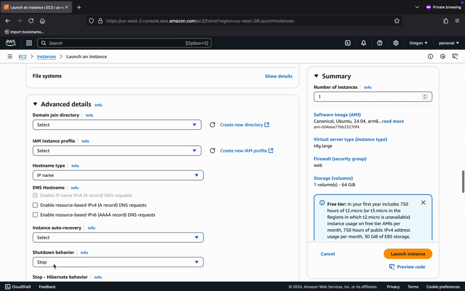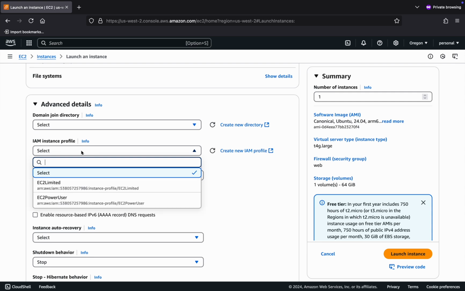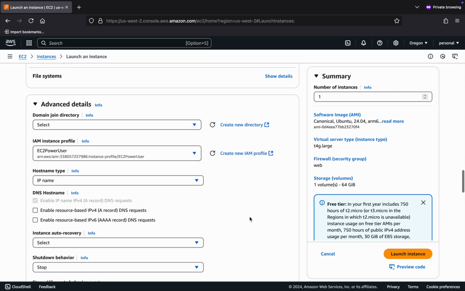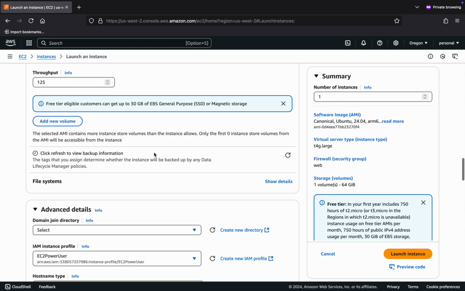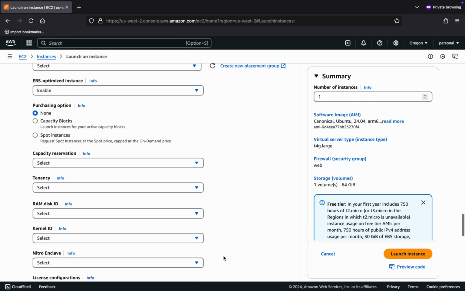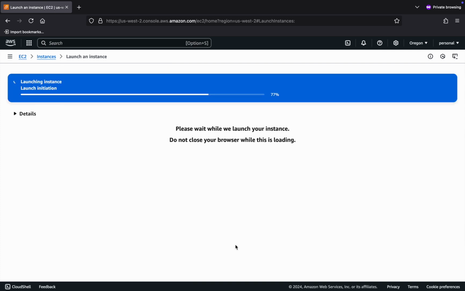There's one more thing I might want to do. I actually want to attach an instance profile here. The one I'm going to use is Power User. I actually use Coder to do a lot of Amazon testing and development. So I have this instance profile set up that has pretty broad permissions so that I can use most AWS services from the CLI in the Coder environment. Okay, so I've now set up everything. I just click on Launch Instance.